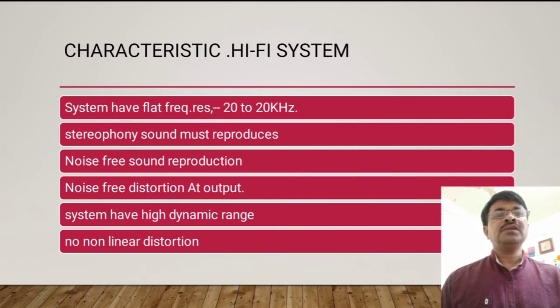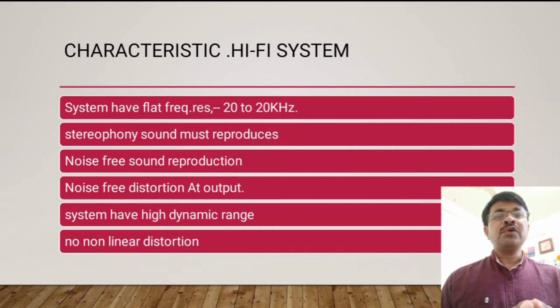Stereophonic sound means the system contains two speakers. The system is used so that noise-free sound can be produced. The noise can be cancelled or reduced by using pre-emphasis and de-emphasis filter circuits.